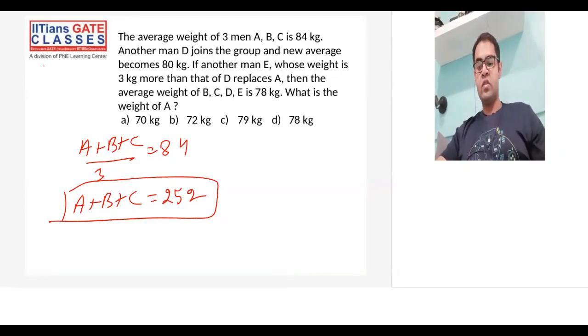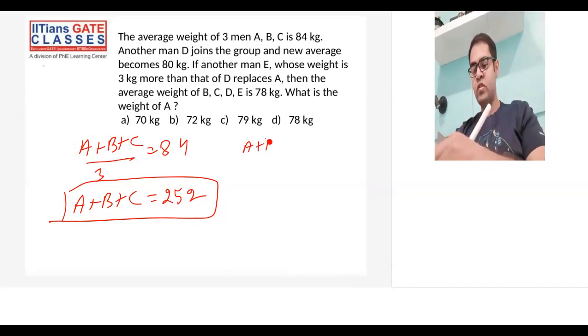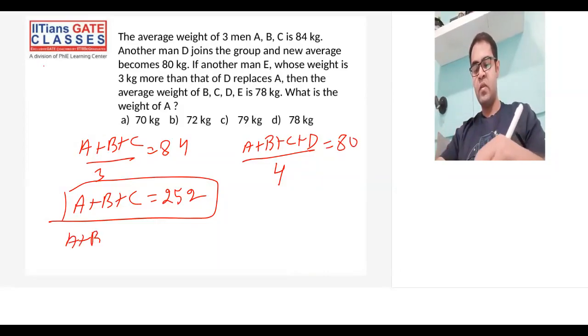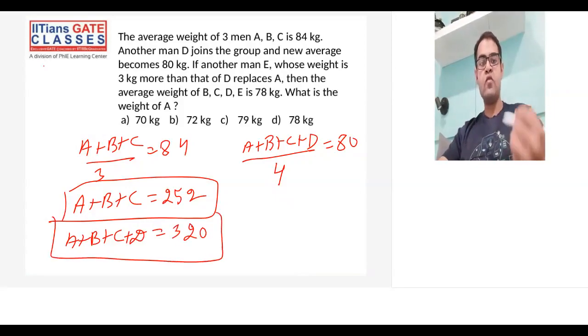Another man D joins the group and the average becomes 80. So if D also joins the group, now many students will write here as 3. But here since D has joined, it will become 4. So please don't make these small mistakes, because this will only result in wrong answers and losing marks. So you have to be aware of these small things. D joins the group and average weight becomes 80 kg.